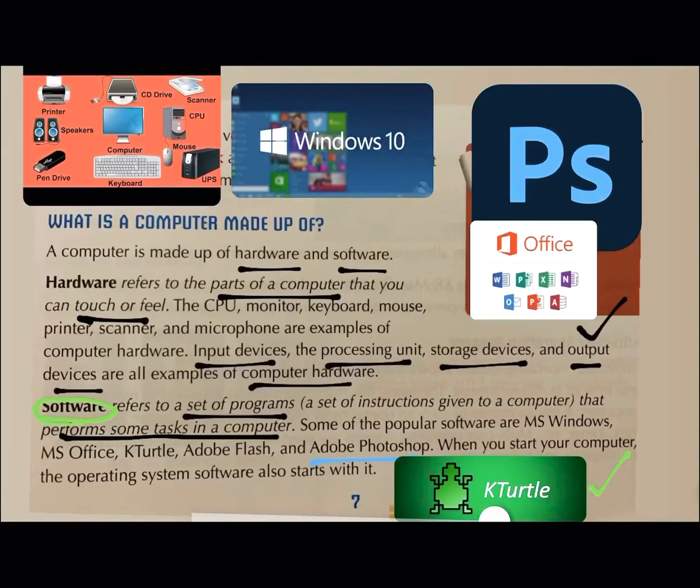When you start your computer, the operating system software also starts with it. Operating system software की example क्या है? MS Windows or in figures Windows 10. Okay.